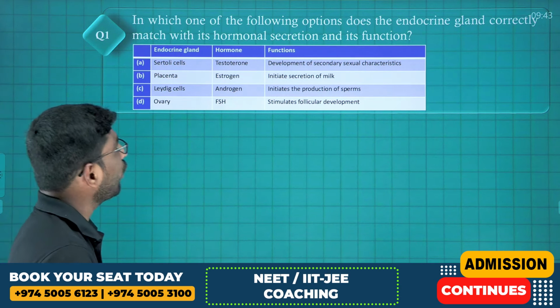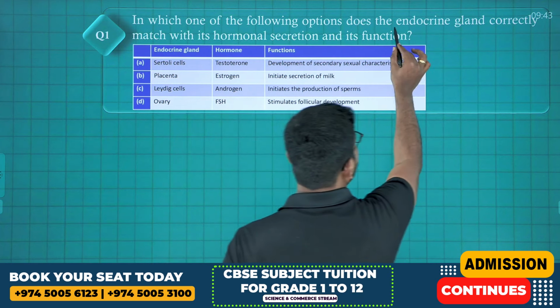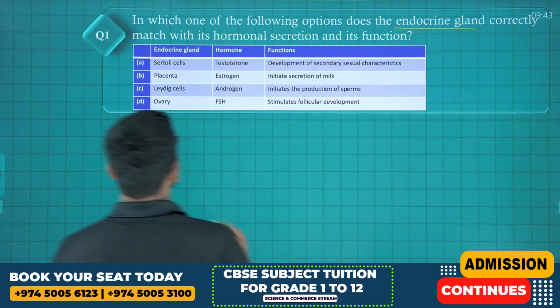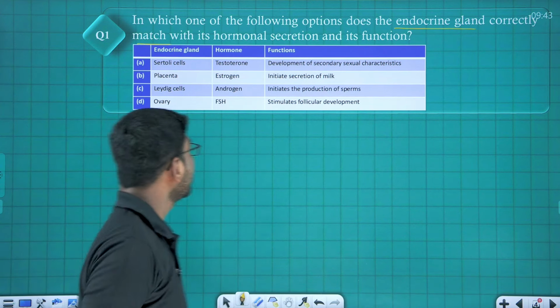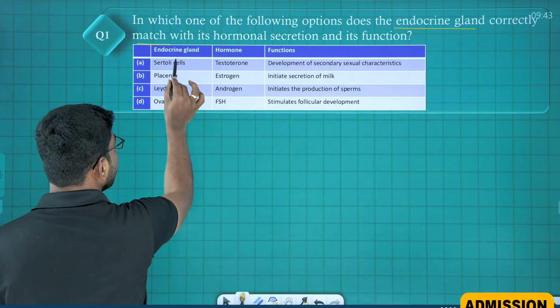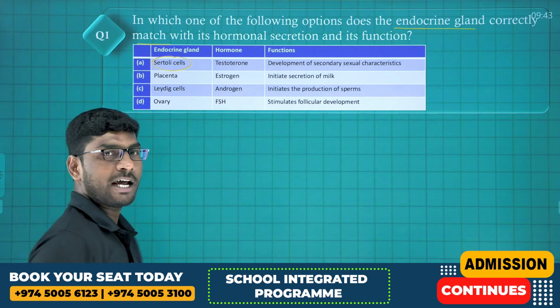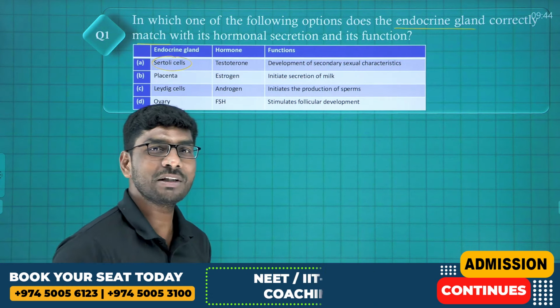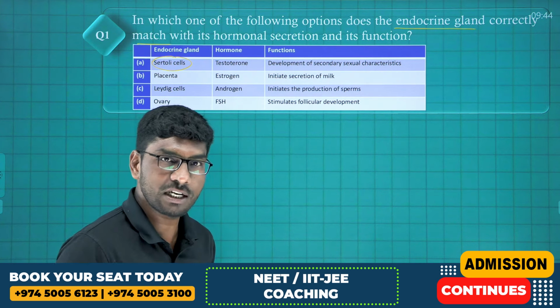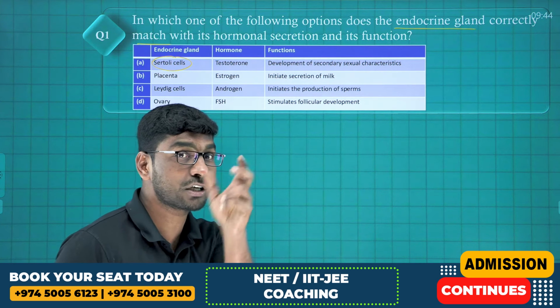In which one of the following options does the endocrine gland correctly match? They ask, endocrine gland correctly match. Number 1, Sertoli cells in testis. We know Sertoli cells are there and also interstitial cells are there and also germinal epithelium, which is differentiated into the sperms. We already learned in spermatogenesis and also structure of testis, right?